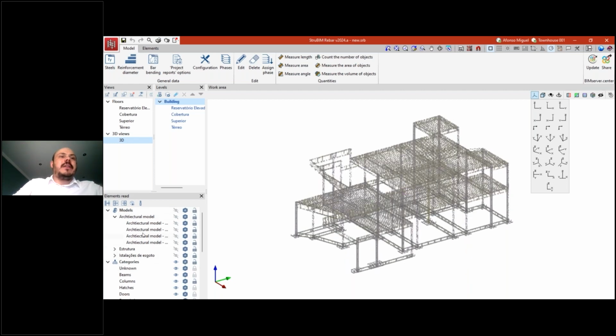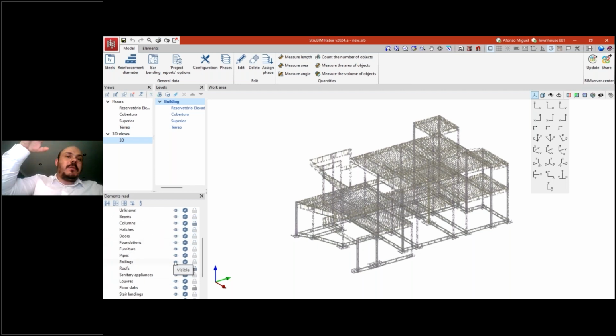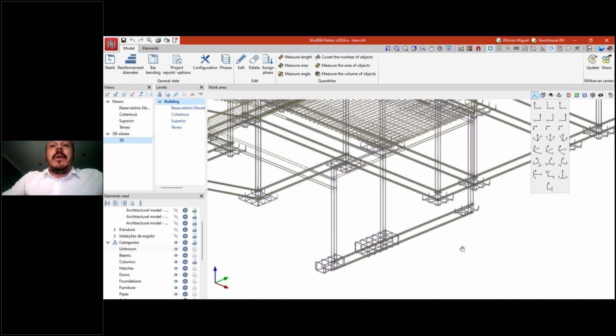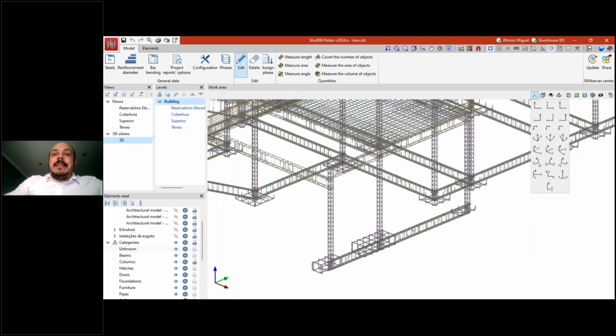And I can also have different layers of information that can come from different parts of the project: architectural model, structural model, or MEP. Or I can activate or deactivate different elements that are related to these rebars. So I can deactivate just the different parts of the element. Another thing that is new here is that I can edit these elements.